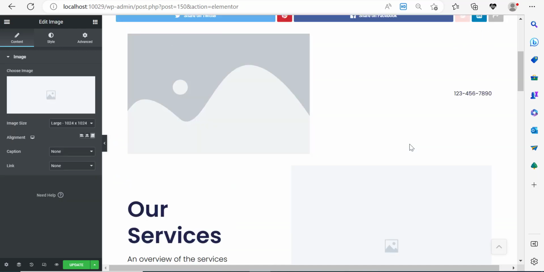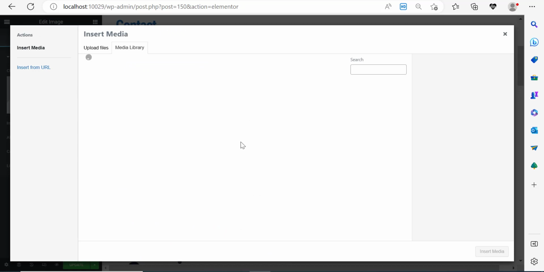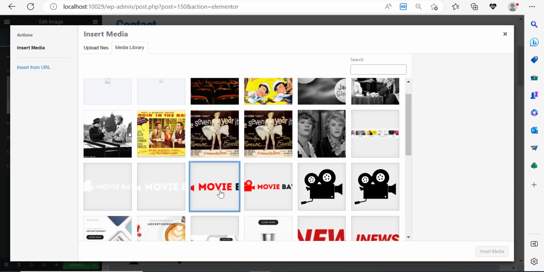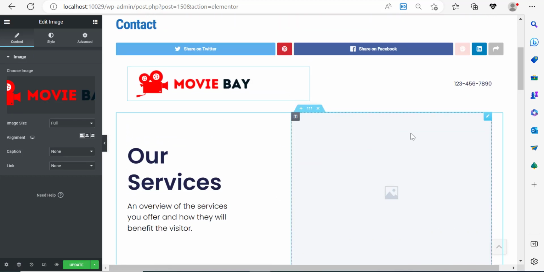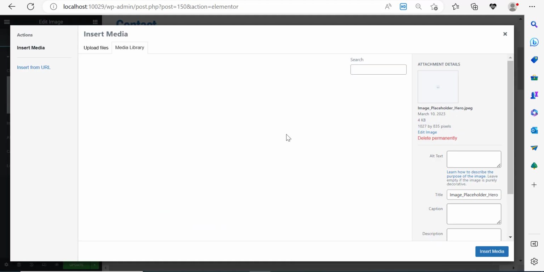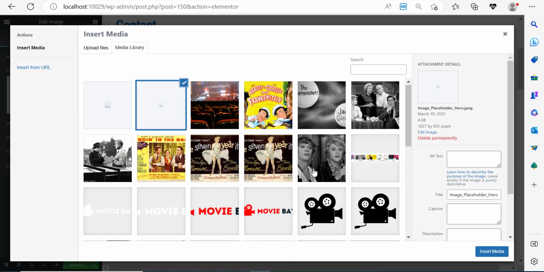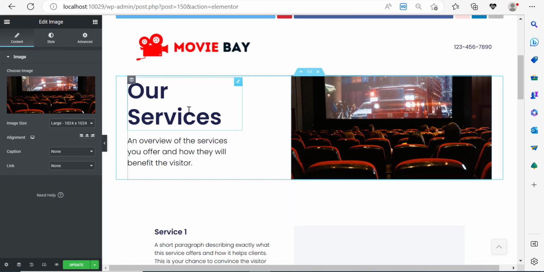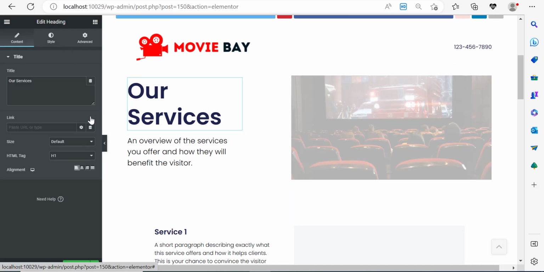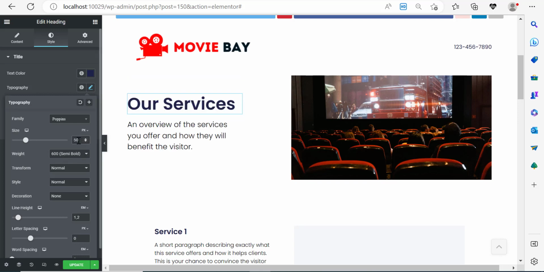You can add images even here. So let's say, for example, here I want to add my logo. I can click on this. I can change it instead of that image to my own logo. I'm going to click the retina logo here. I'll add my logo. And for example, here I can add another image. I can go find an image that has something to do with movies. Let's go, for example, here and look for maybe this one. And you can change this. So you can make this, for example, lower the size. Instead of this size, we can maybe make it 50 to kind of bring the elements in line.